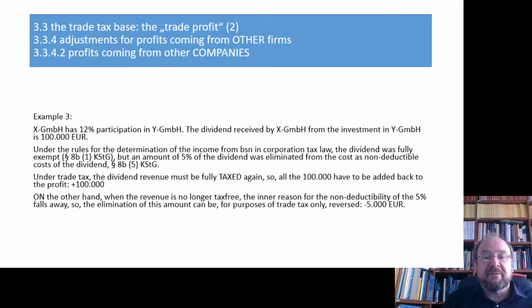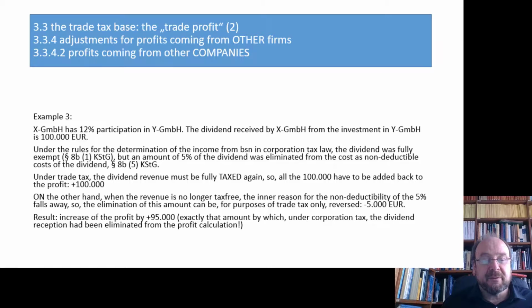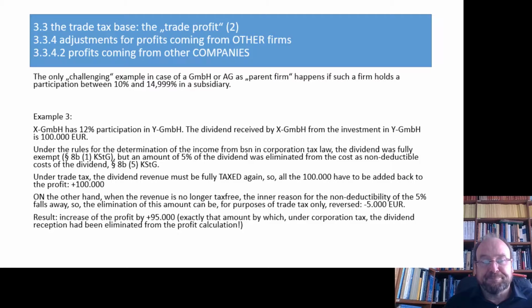On the other hand, when the revenue is fully taxable, then the inner reason for eliminating a part of the cost as non-deductible falls away. So we can also eliminate that lump sum of 5,000 by declaring it deductible now. So the overall change is plus 95,000. That is exactly that amount which under corporation tax was missing to full taxability if you see revenue and expense treatment together.